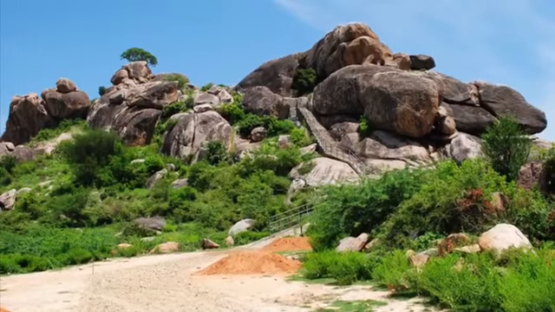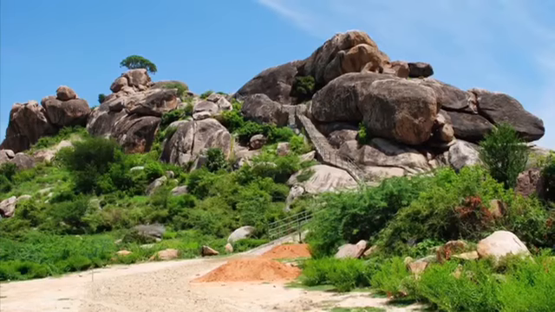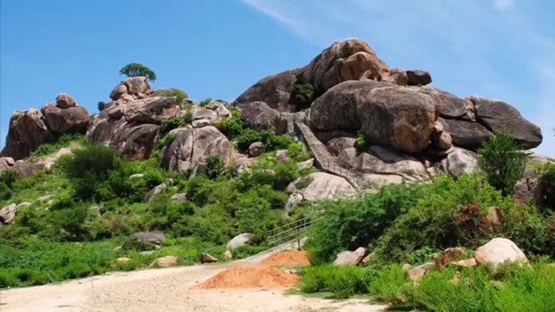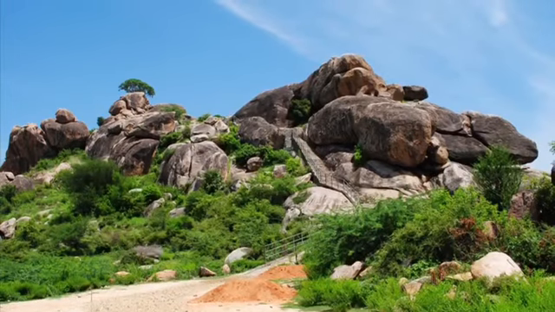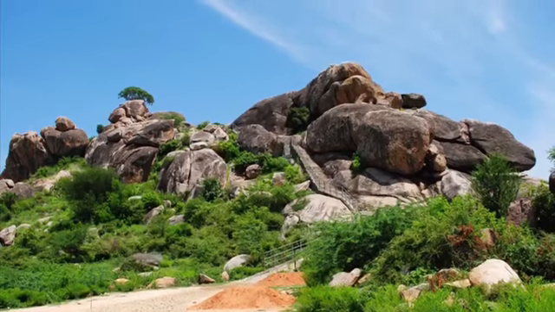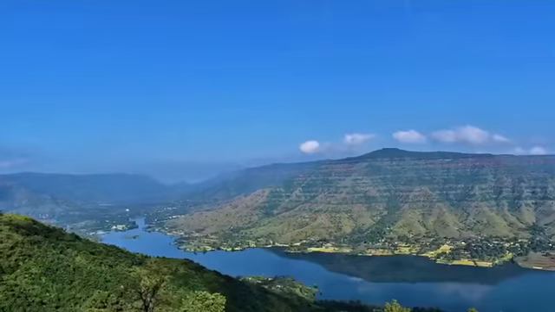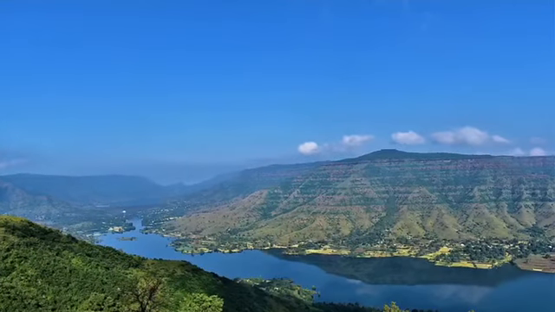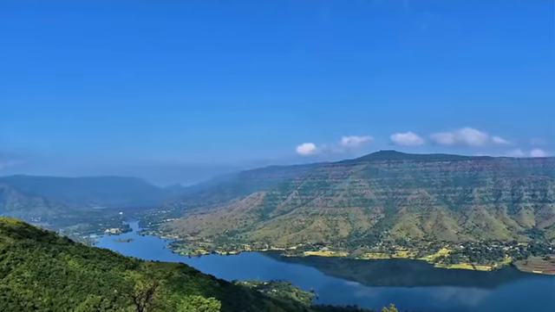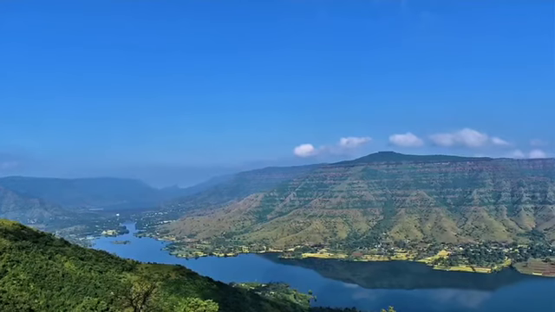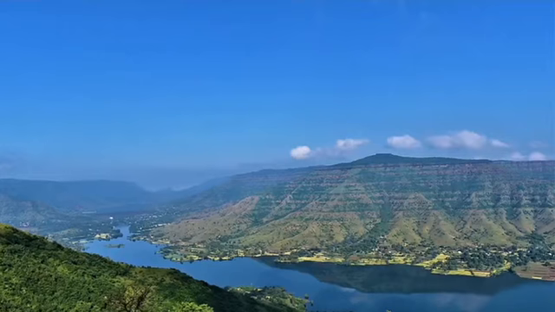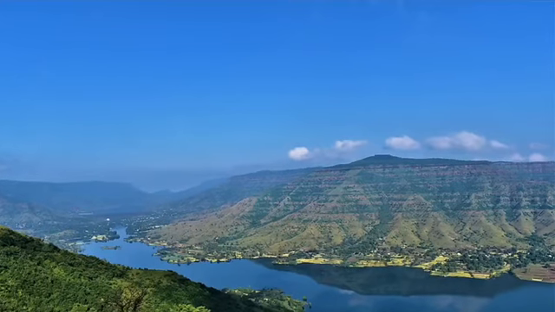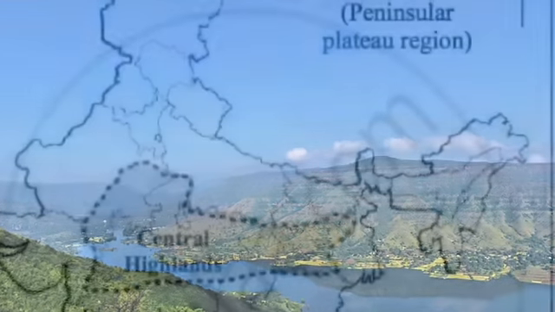Next in the queue is the peninsular plateau. As we know, plateaus are elevations on the surface of the earth and are yet another landform. And as said before, India has almost all the landforms, therefore it's no exception. Indian plateaus are called peninsular plateaus because these are found in the peninsular part of the country. The peninsular plateaus are of 2 types, the Central Highlands and the Deccan Plateaus.